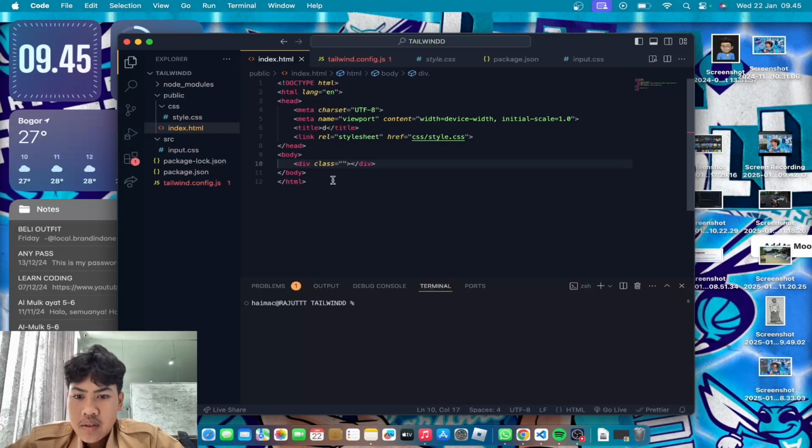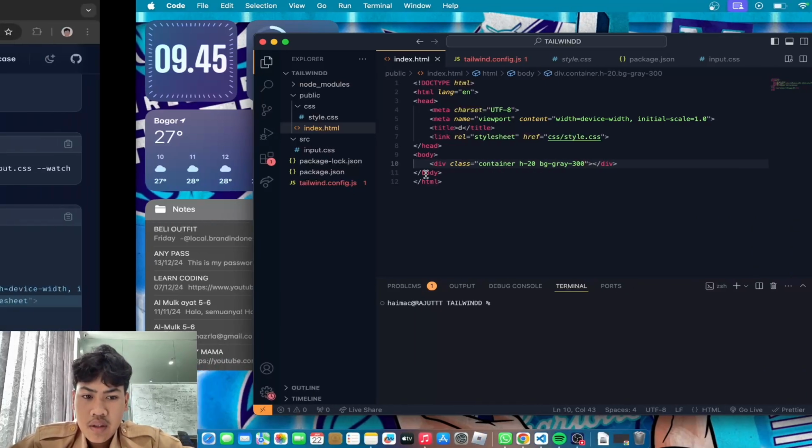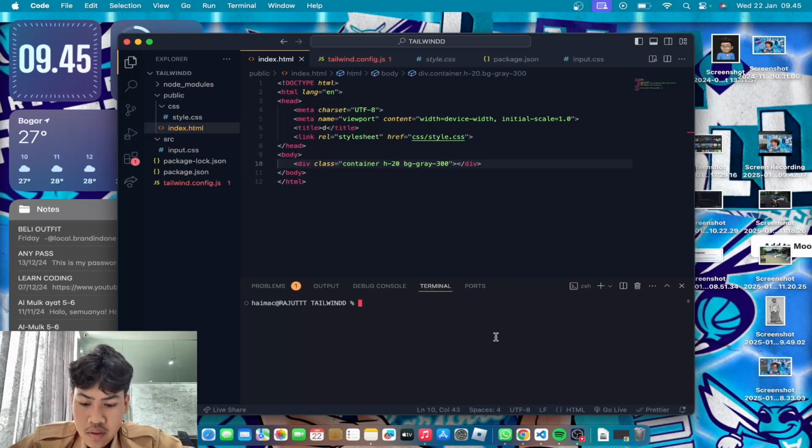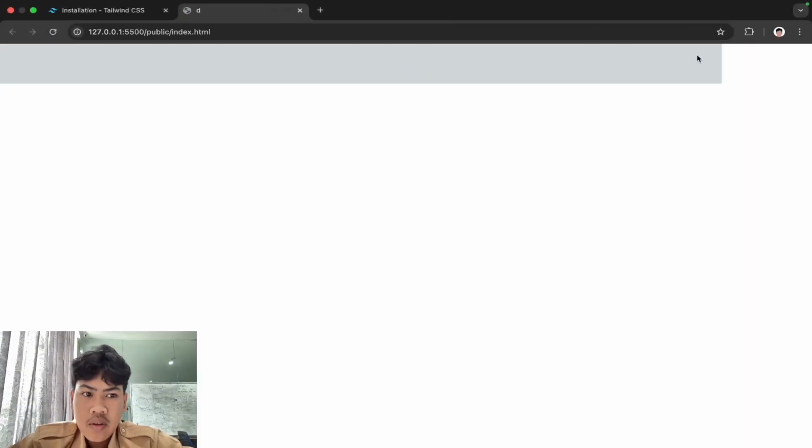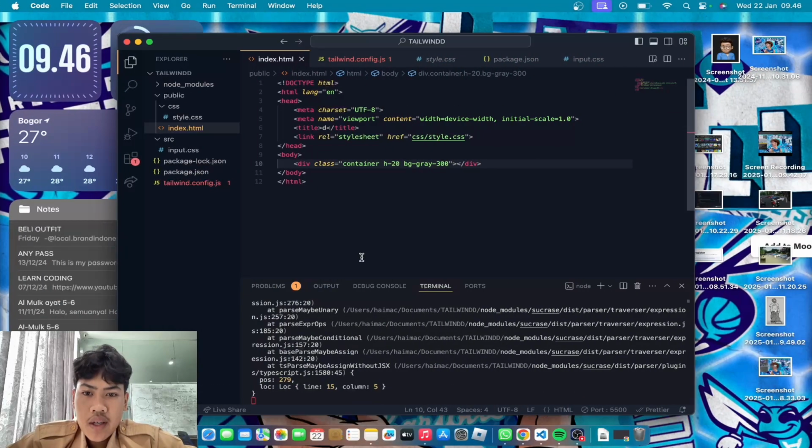Okay, so we can try here something like container h-20 bg-gray-300. Okay, we can go live. So there is this one, the square or container. So your Tailwind can already be used in the HTML file.